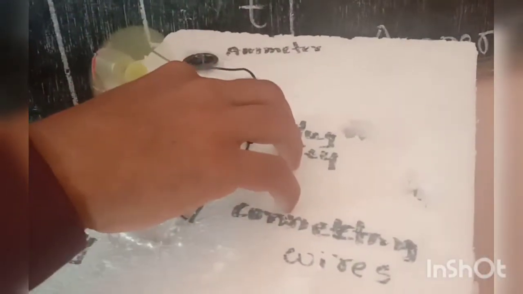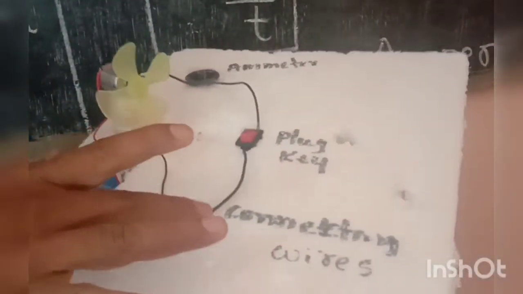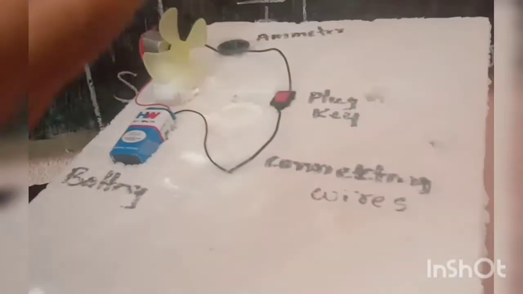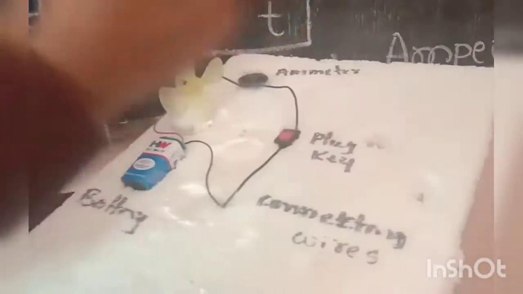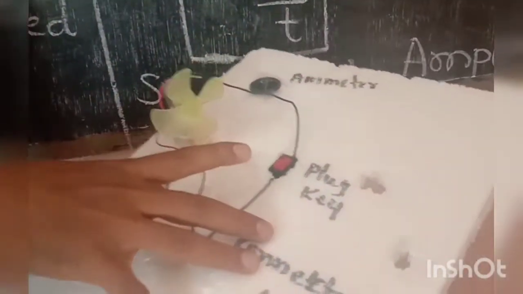If I again disconnect, electricity is not flowing through the wire, which means the switch is very important. The plug key is open, the plug key is closed. When the plug key is open, electric current is not flowing. When the plug key is closed, the electricity easily flows through the circuit. And one more important point, my dear students, the electric current always flows from the positive pole to the negative pole. Okay, so I will show one more important circuit diagram here.